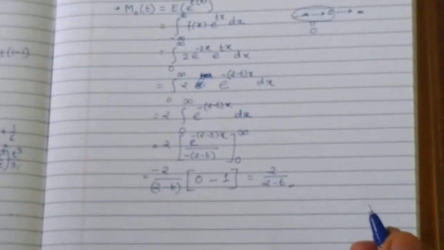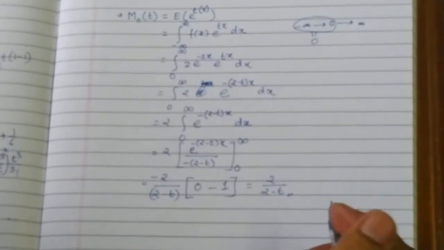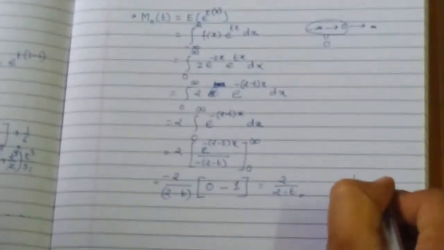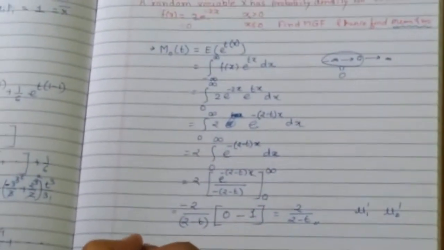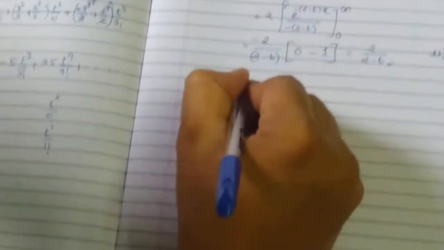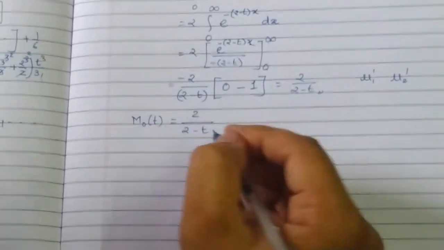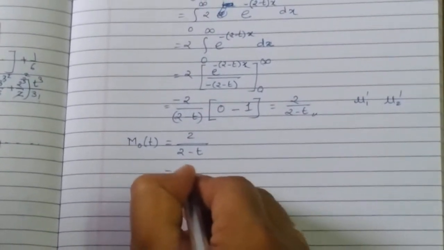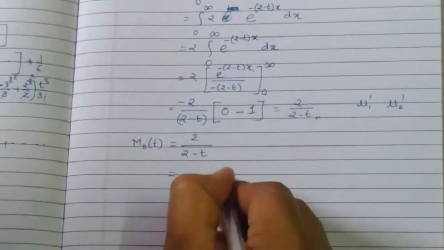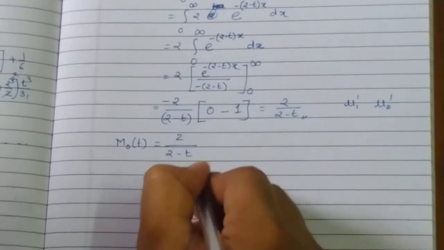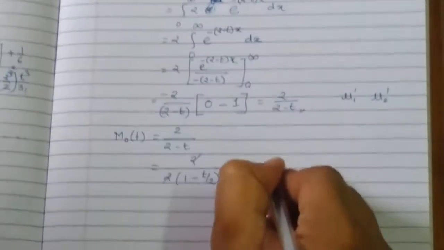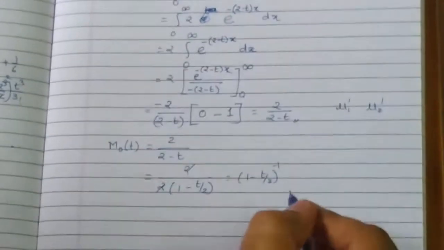Okay. Now to calculate the mean and the variance, we require mu1 dash and mu2 dash. In this problem, it is better to calculate mu1 dash and mu2 dash by expanding the moment generating function like this. So this is equal to, taking 2 common, 1 minus t by 2 raised to minus 1, so the 2 gets cancelled.